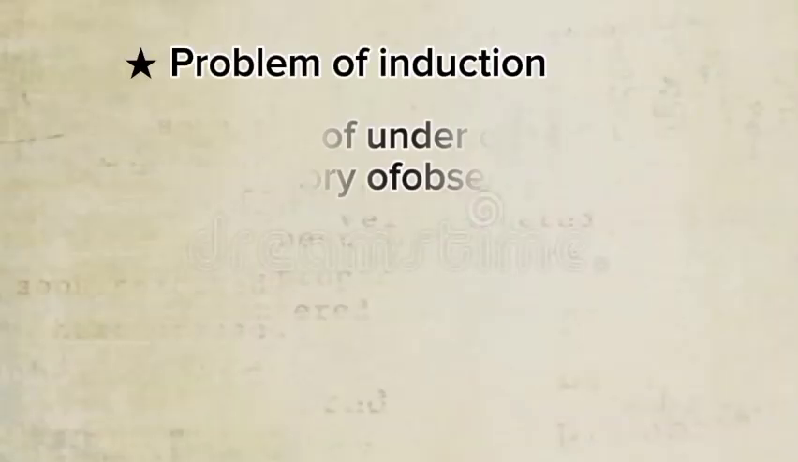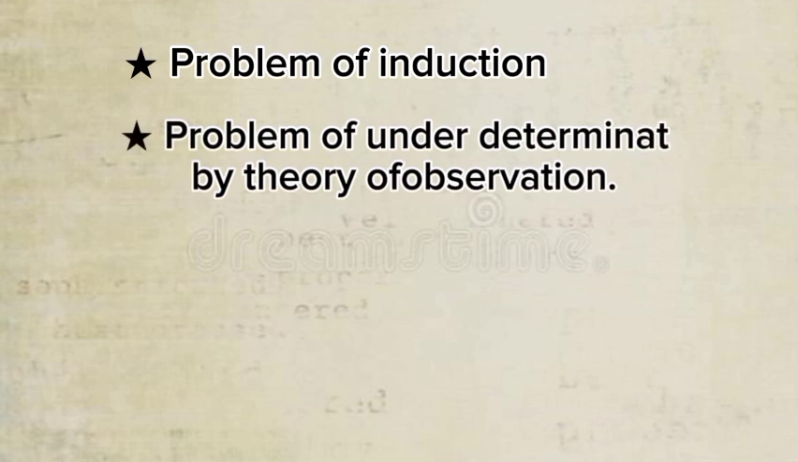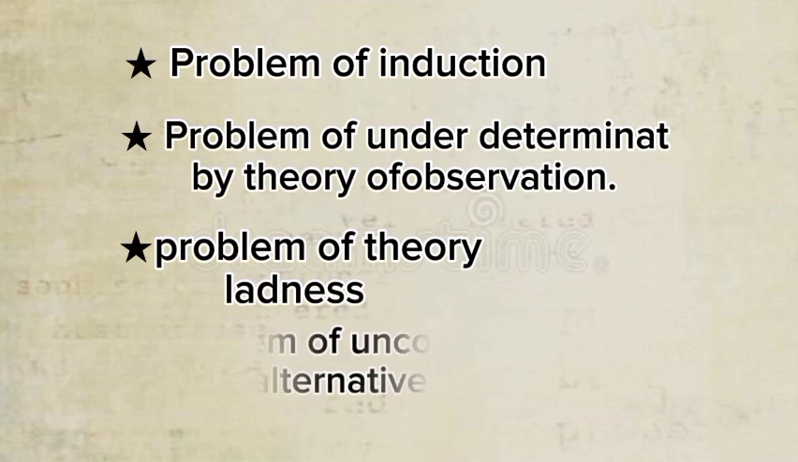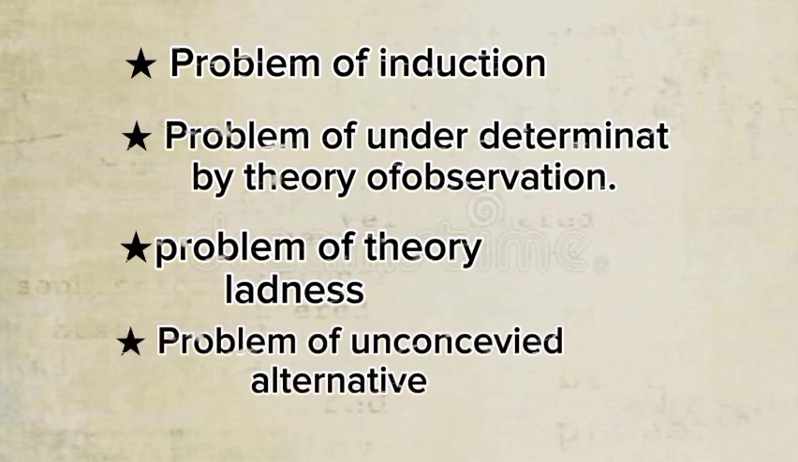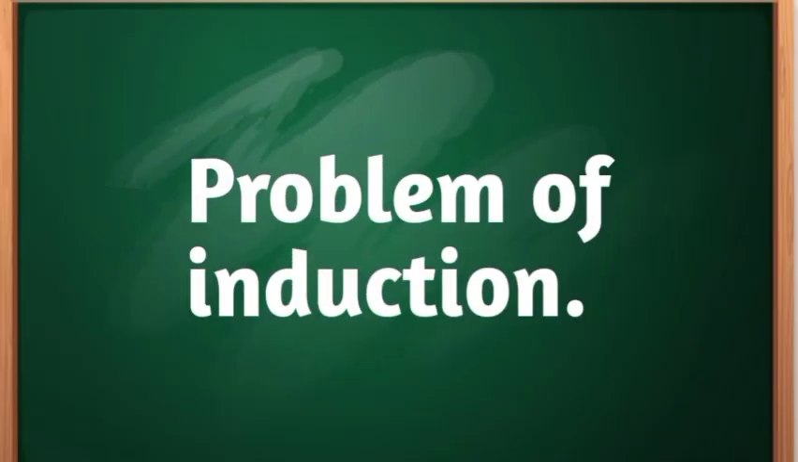But when it comes to observation and experimentation, there are very real problems with them, and they are the following. Number one, problem of induction. Number two, problem of underdetermination of theory by observation. Number three, problem of theory-relatedness. Number four, problem of unconceived alternatives. Let's take them one by one. Number one, problem of induction.